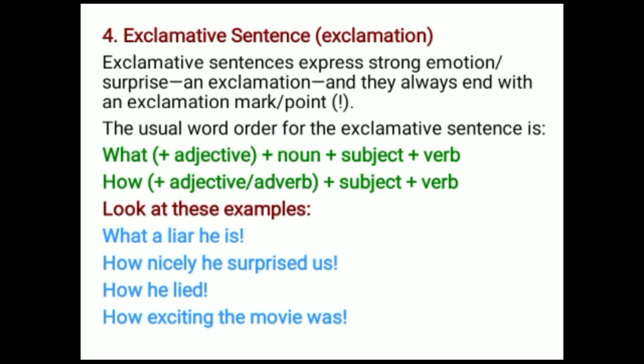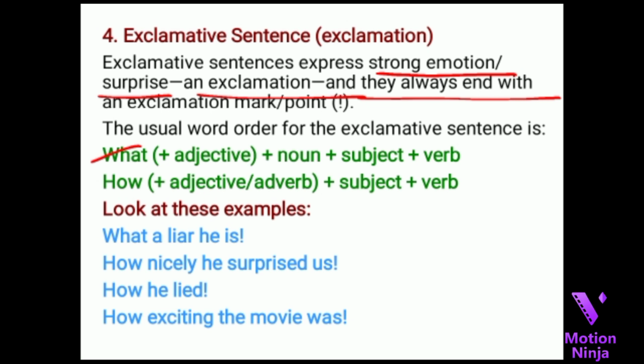Exclamative sentences. Exclamative sentences express strong emotions, surprises. An exclamation always ends with an exclamation mark. The usual word order for the exclamative sentence is what, adjective, noun, subject, verb as the first order. The second order is how, adjective, adverb, subject, verb. Look at these examples. What a liar he is.